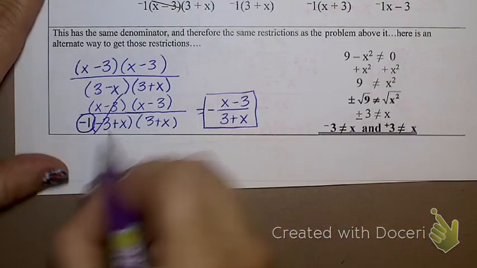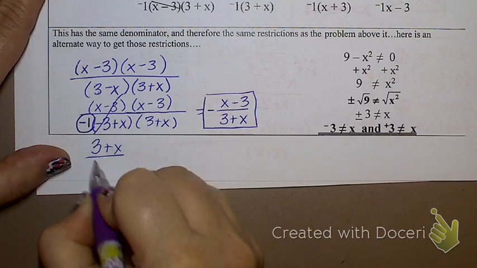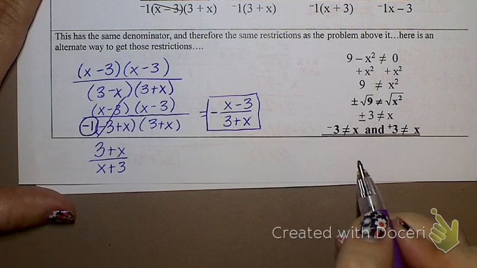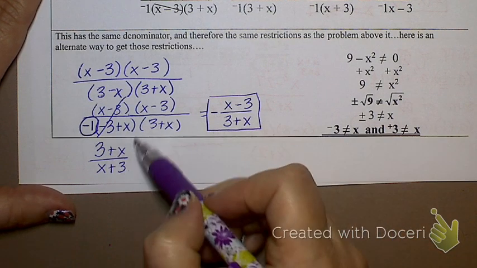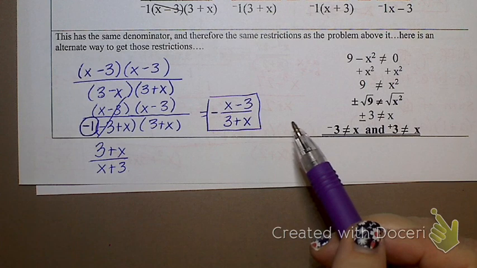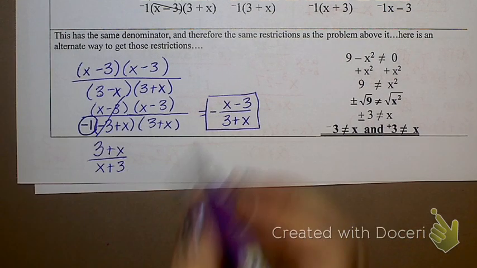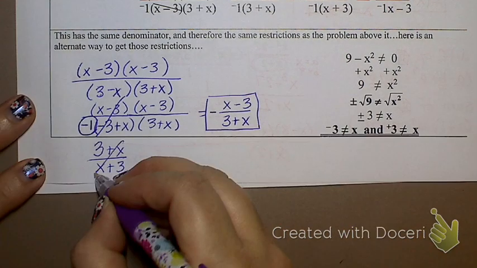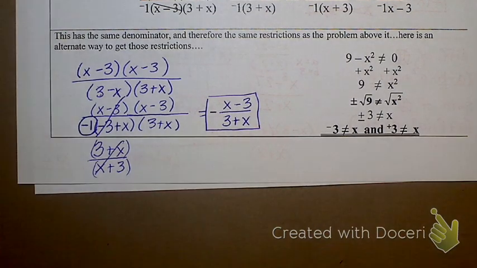Does the same thing happen with addition? If I have 3 plus x over x plus 3, do I need to take out a negative 1? No, because that's a positive 3 in both places, isn't it? And a positive x in both places. With addition, it doesn't matter which way you write it. 3 plus 5 is the same thing as 5 plus 3. It's only subtraction, because when you reverse the order, you change the problem. So those ones could just cancel straight up, right? Because they would be in parentheses. Okay? So just be aware of that.